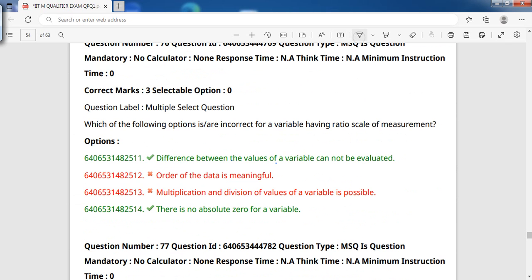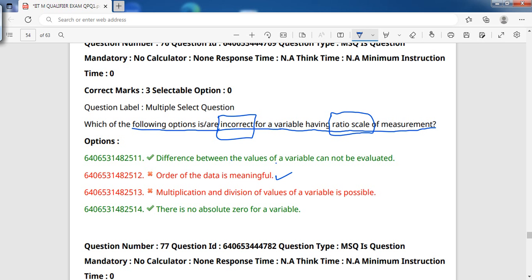Which of the following options is or are incorrect for a variable having ratio scale of measurement? They are saying incorrect. Please note, incorrect means which are not true. So order of the data is meaningful. Yes, this is true. Multiplication and division of values of a variable is possible. Remember one thing, when the question says incorrect, the others need not always be true.